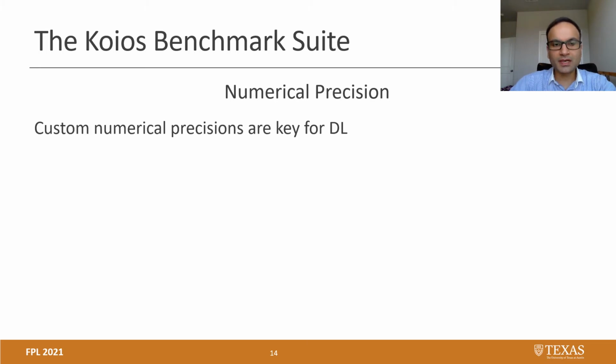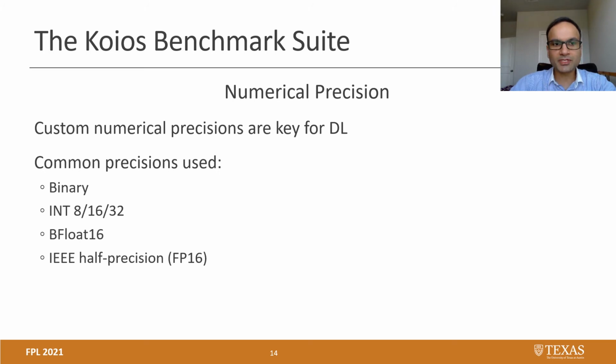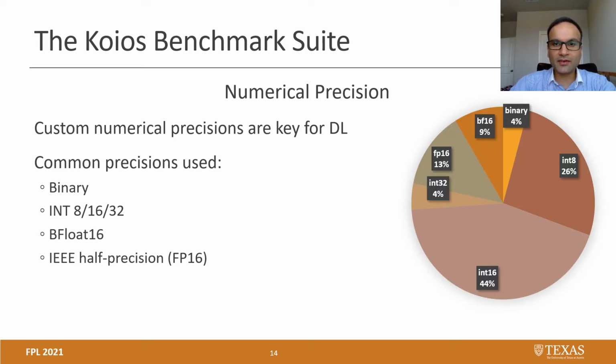Numerical precision. Custom numerical precisions are key for deep learning workloads. Common precisions used in deep learning include binary, different sizes of integer or fixed point, bfloat16, and IEEE FP16. We have designs with various precisions in Koios. Including designs of different precisions helps explore new DSP and VRAM architectures.